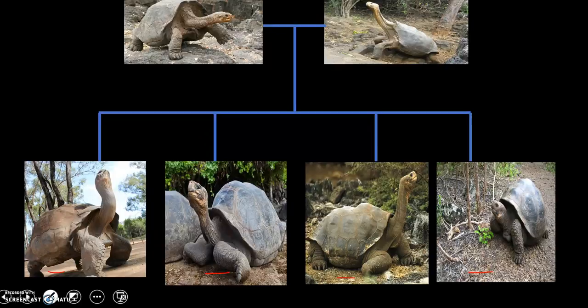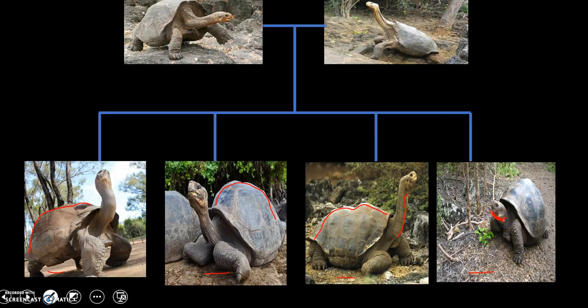If you notice, these tortoises have different shells, have different colors, different shapes, and even different neck lengths. So that would be step 2, variation. Step 3 would be competition. Now, in this scenario, the trait that is not favorable would be having a short neck.